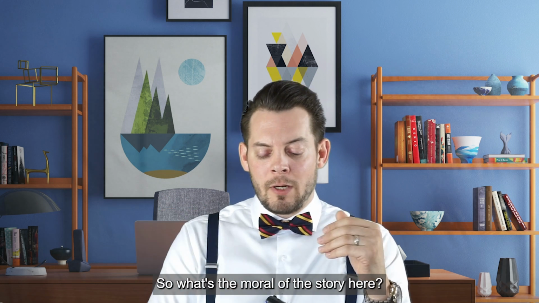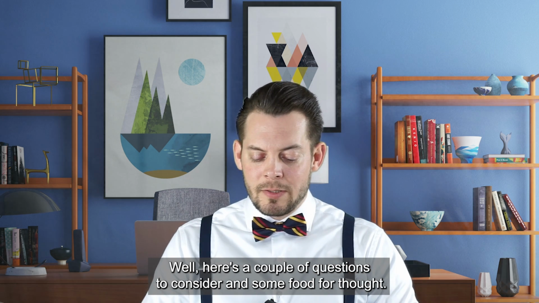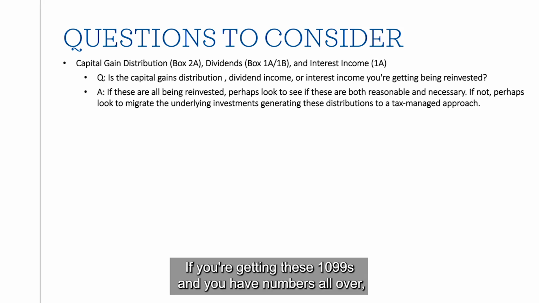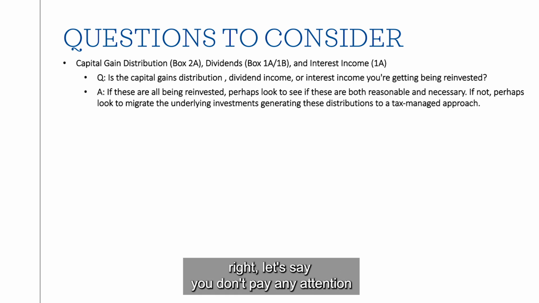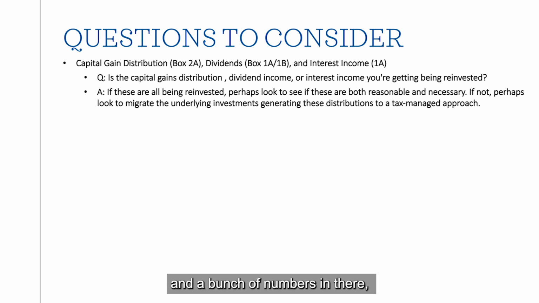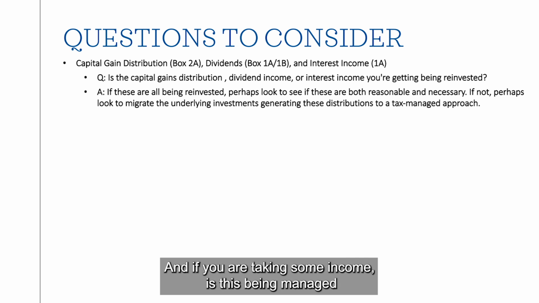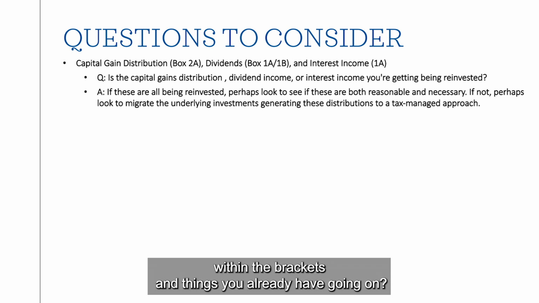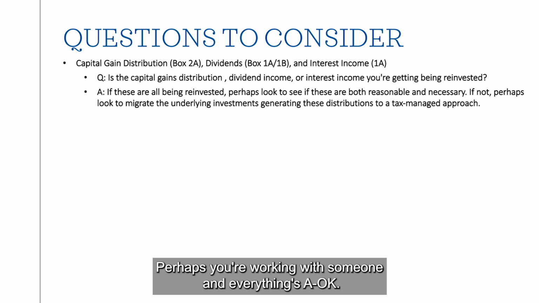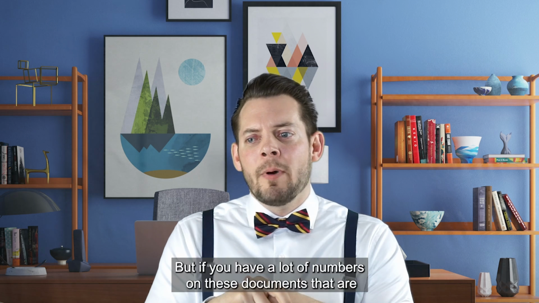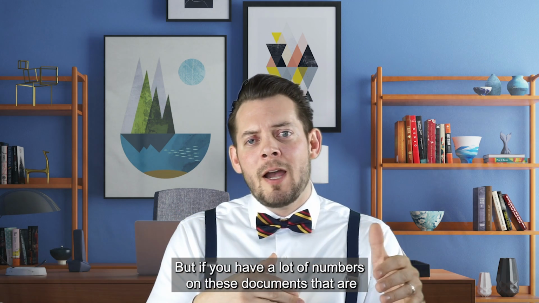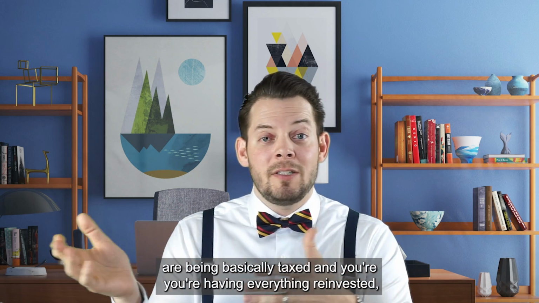So what's the moral of the story here? Well, here's a couple questions to consider and some food for thought. If you're getting these 1099s and you have numbers all over, right? Let's say you don't pay any attention to everything I just said today, other than you have 1099s with a bunch of numbers in there. Are these all being reinvested, or are you taking this as income? And if you are taking some income, is this being managed within the brackets and things you already have going on? Perhaps you're working with someone and everything's a-okay, but if you have a lot of numbers on these documents that are being basically taxed and you're having everything reinvested, could there be a better way?